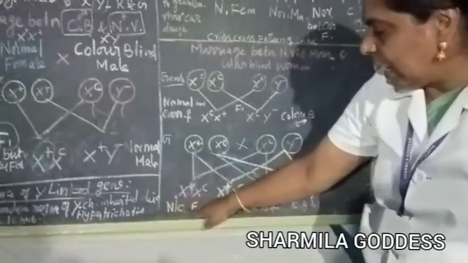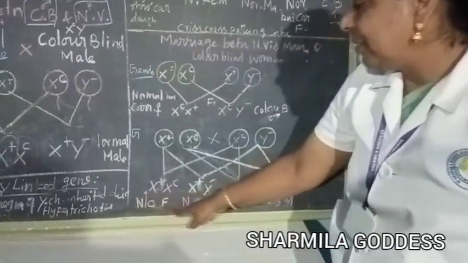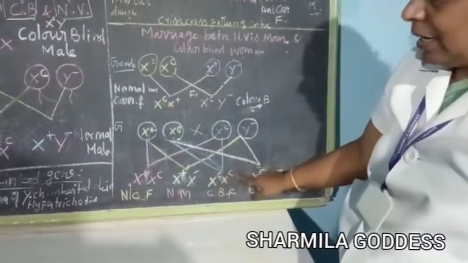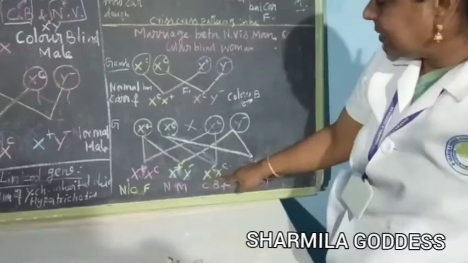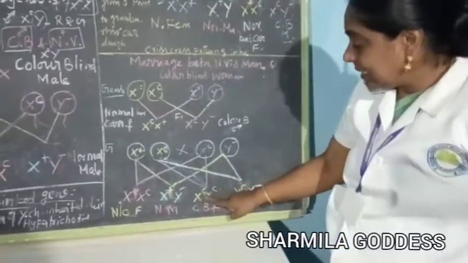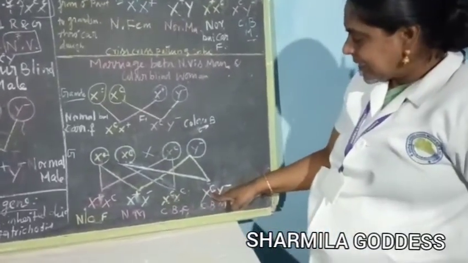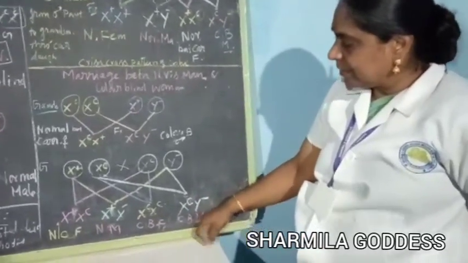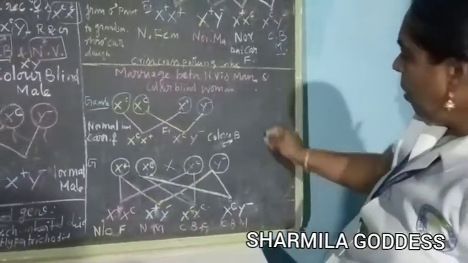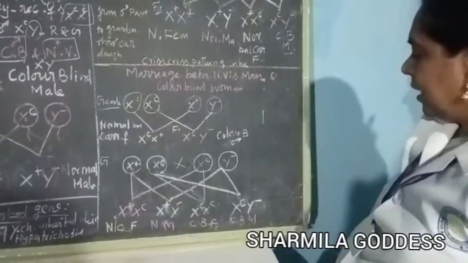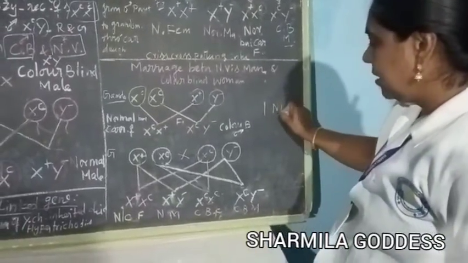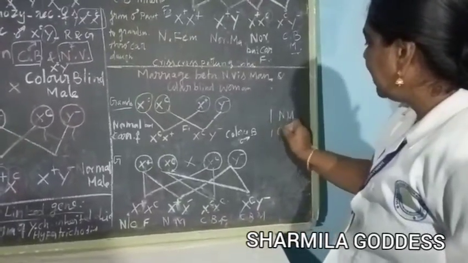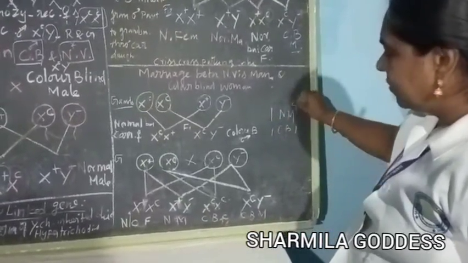Now what is the nature? This is a normal but carrier female. This is a normal male. You see, both are recessive, color blindness, XC XC female. Here XC Y, it is not dominated, so automatically color blindness. Now what is the ratio? One normal male, and one color blind male. This is also 50%.